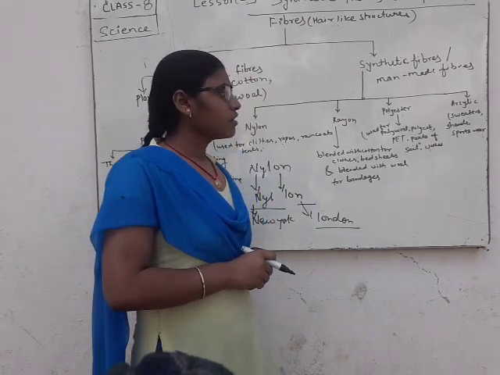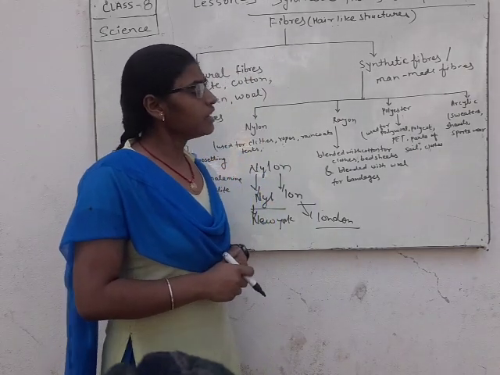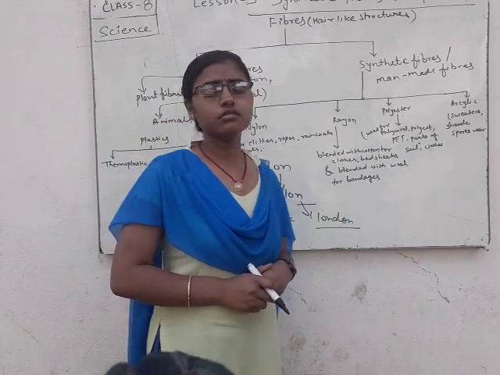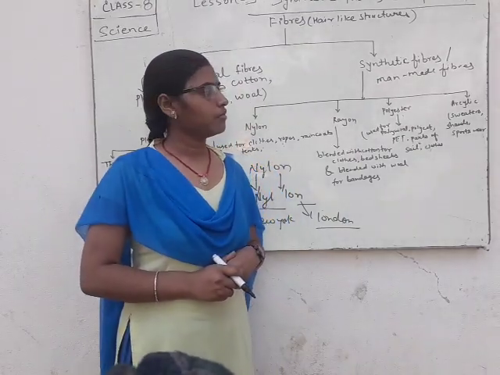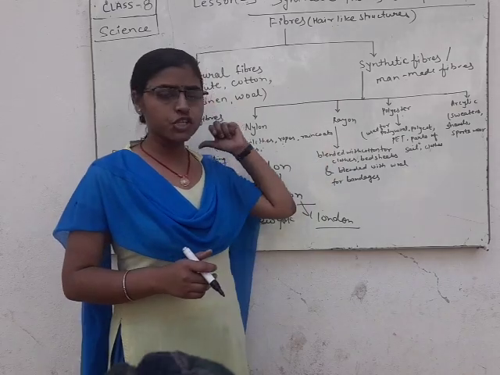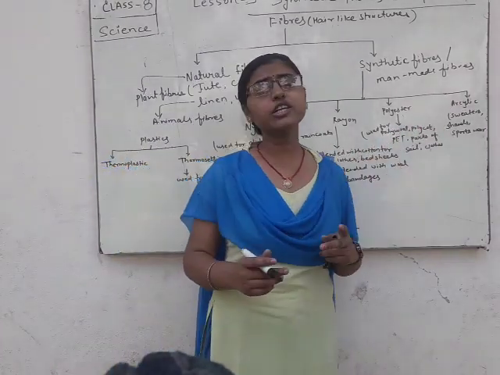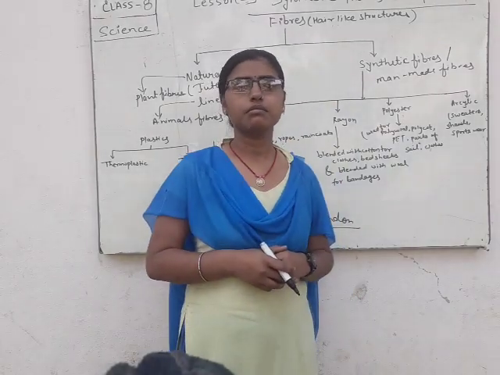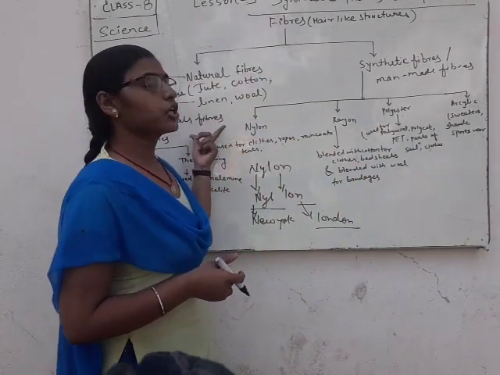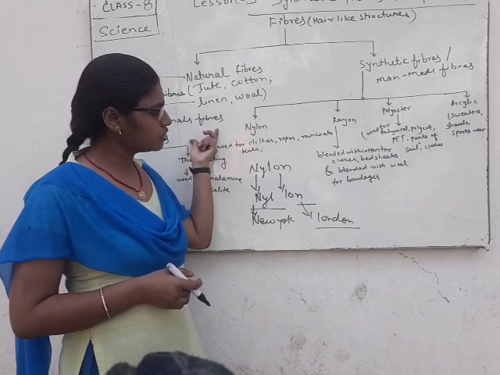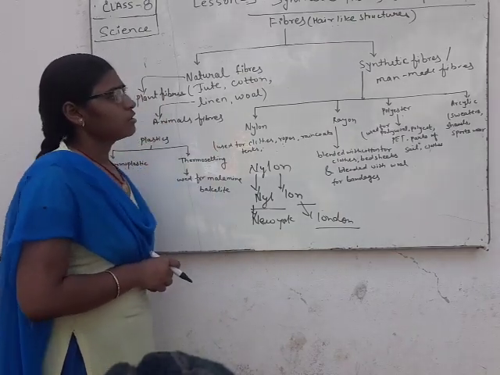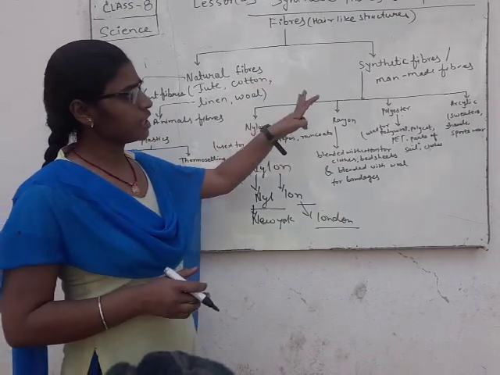And acrylic is more durable than natural wool, and it is not attacked by moths, but natural wool is attacked by moths. So these are the types of synthetic fiber.